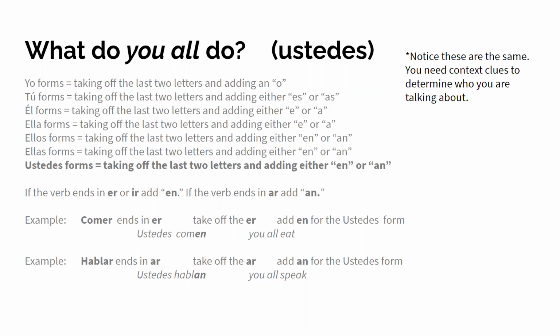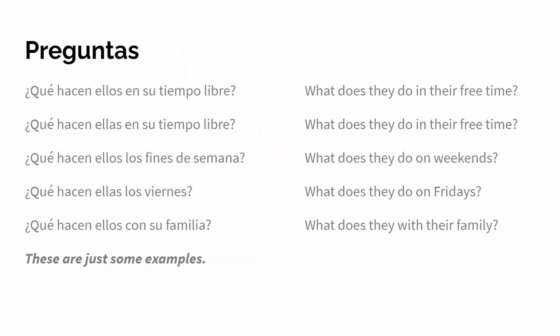What do you all do, for ustedes? And you're going to do the exact same thing. If the verb ends in er or ir, you add en. If the verb ends in ar, you add an. So comer ends in er, you take off the er and add en for the ustedes form. Ustedes comen, you all eat. Hablar ends in ar, so you take off the ar and add an for the ustedes form. Ustedes hablan, you all speak.